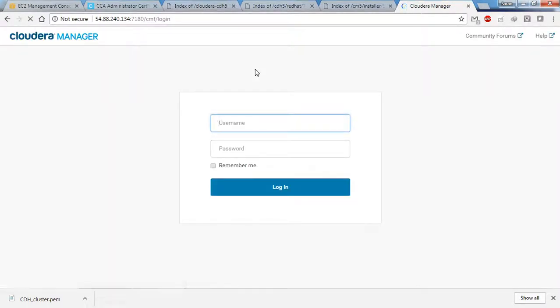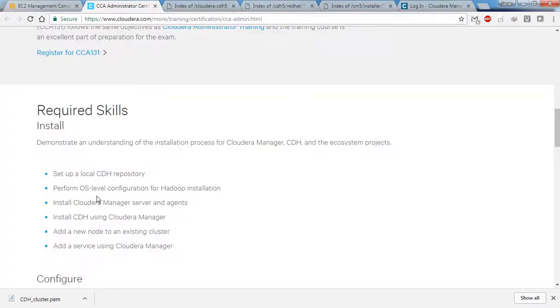If you see, now you got the web UI like this, which means your Cloudera Manager installation is successful. All the packages got downloaded and Cloudera Manager installation is successful now. So this concludes the Cloudera Manager installation of this module, which is install Cloudera Manager server and agents.